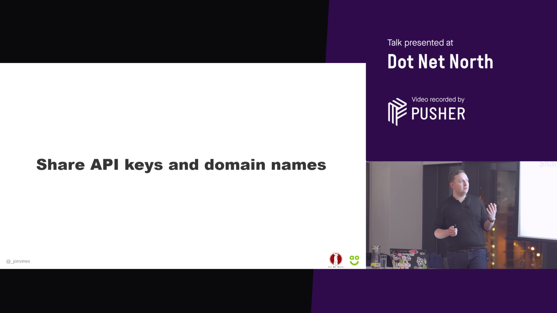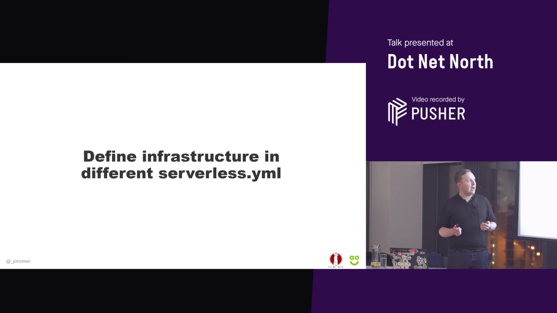So we really needed to look at how we could share API keys and domain names across those serverless stacks. There's a few plugins that will help with that. I'll jump on them in a second. And another thing that really helped us was to define infrastructure in its own serverless.yaml file as well. So that's like the first thing that we deploy. So we deploy like the DynamoDB tables, SNS, SQS queues. So all of our infrastructure as code was just in one serverless file.